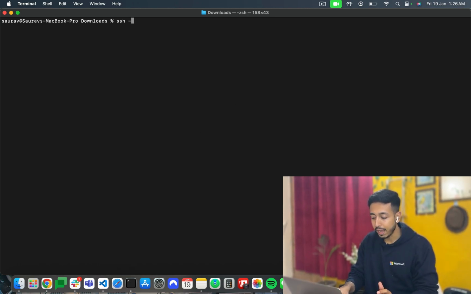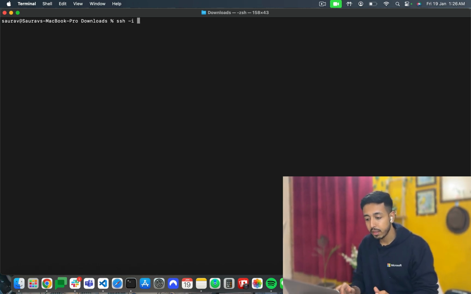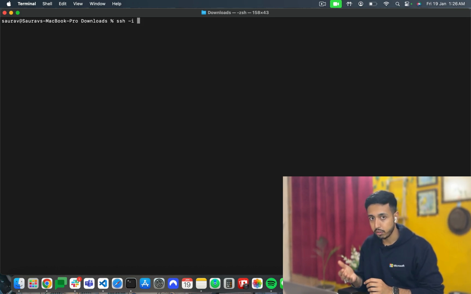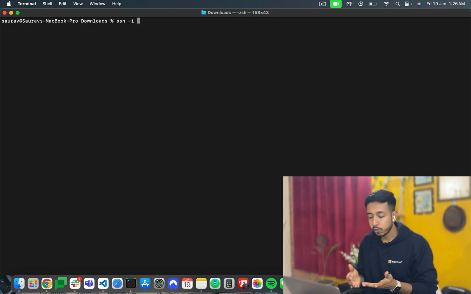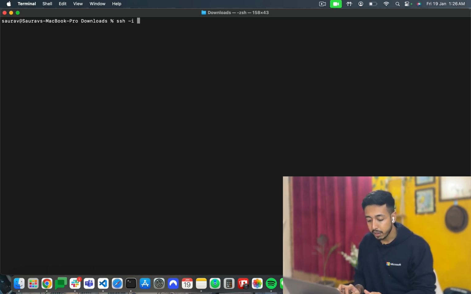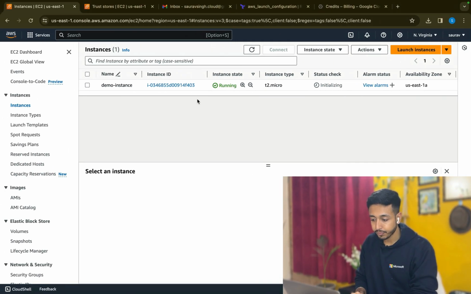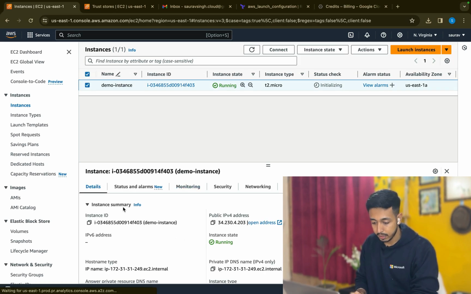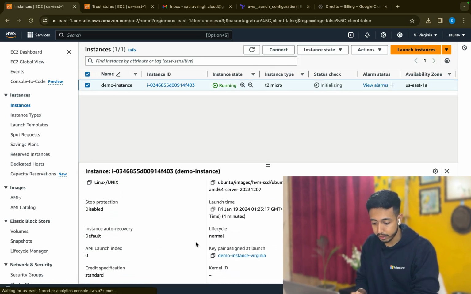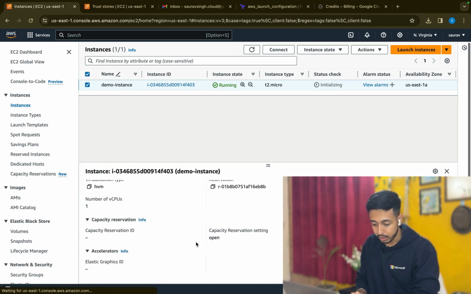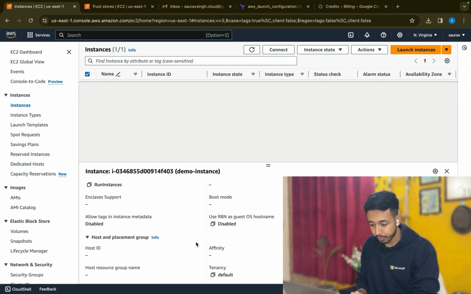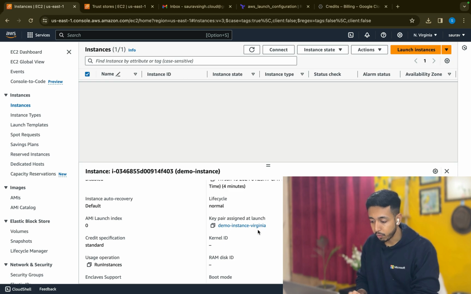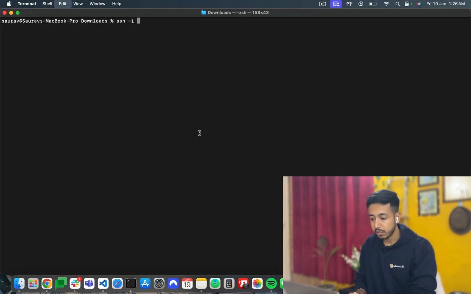So we are going to do ssh. Now we'll be using a flag, ssh -i, to tell where our key is. My key is in the downloads folder and I'm in the downloads folder. So I'll be writing the key name. And if you remember my key name, if I forgot, I'll come here in the details and scroll down and find my key name. That is Demo Instance Virginia. So I'll just paste it here.